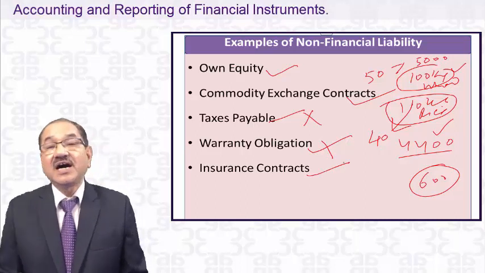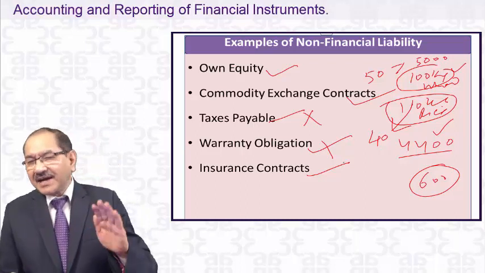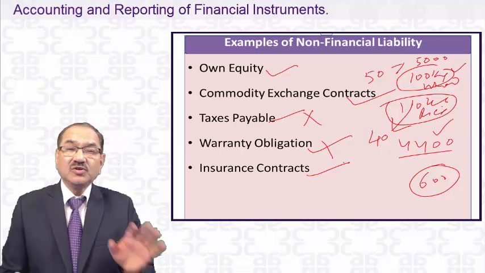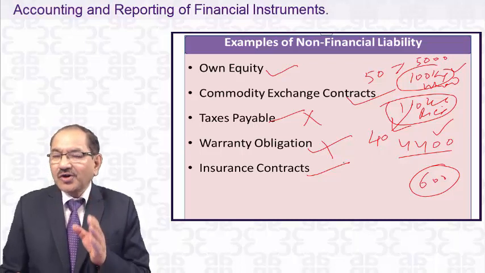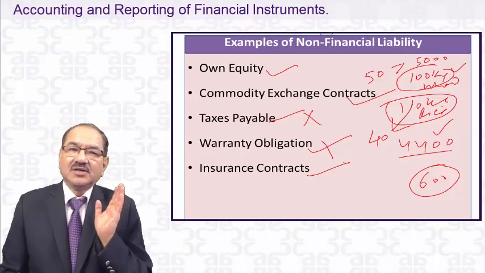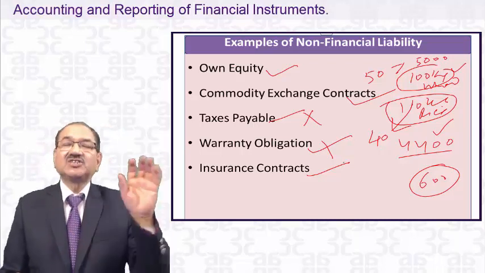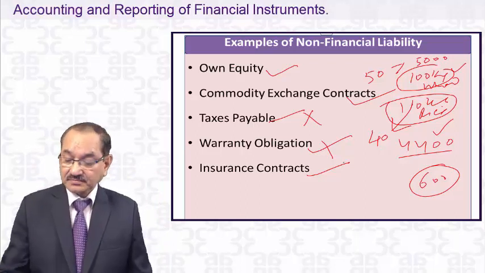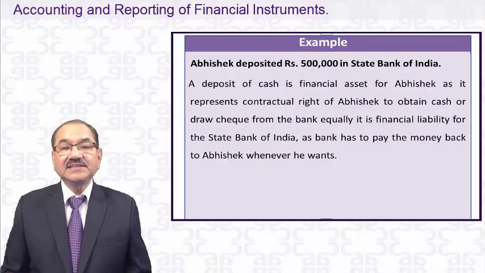Insurance contracts are not financial liabilities because they are covered by another Ind AS, that is called Ind AS 103. So you need not worry, because again under the insurance contract there is no contractual obligation to deliver cash. They have different provisions. Therefore it has been excluded from financial liability. Now take this example.